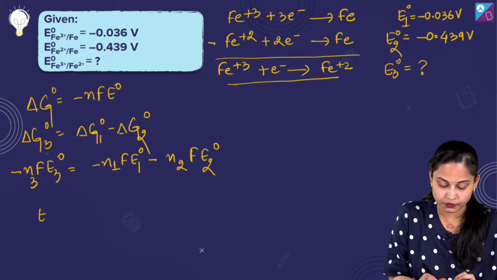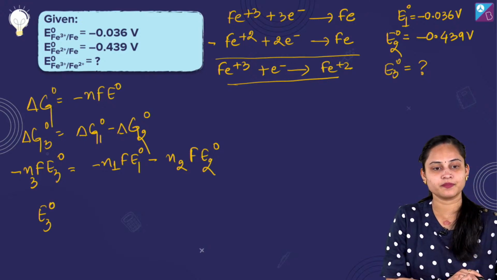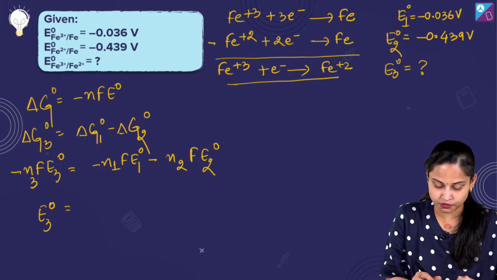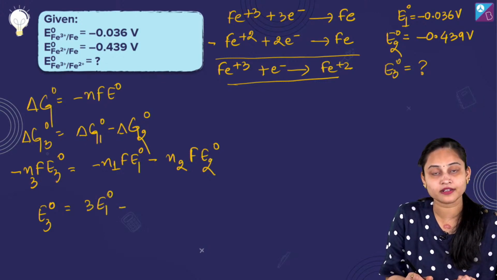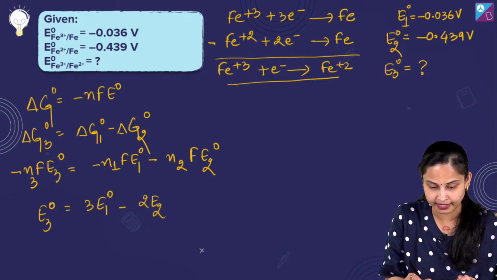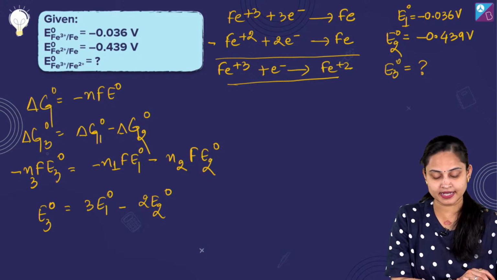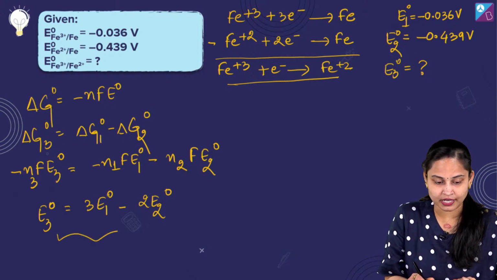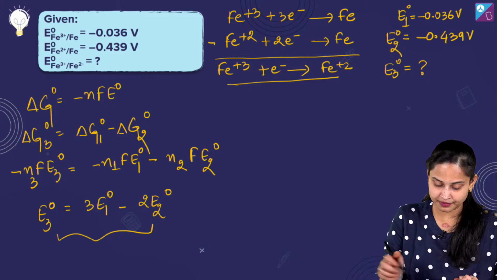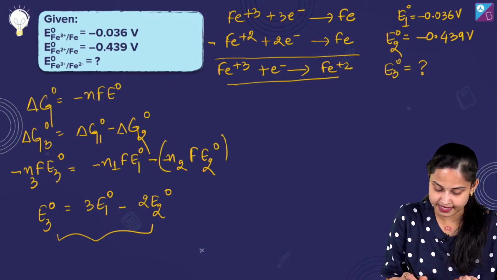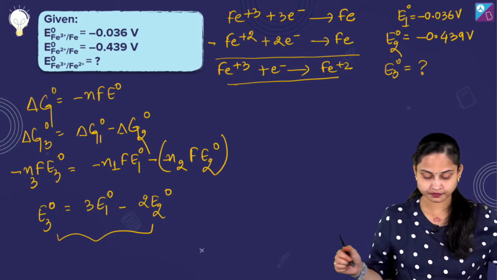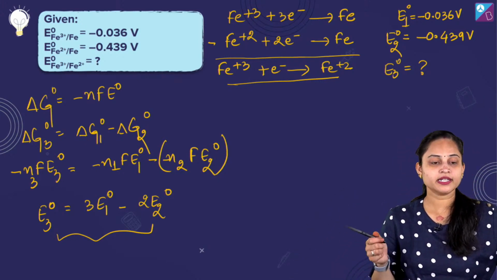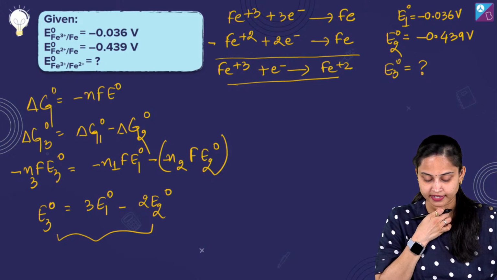When you will do it, you will get the answer E3 naught is equals to thrice of E1 naught minus twice of E2 naught over here. Fine? Yes. This is what we are going to get.